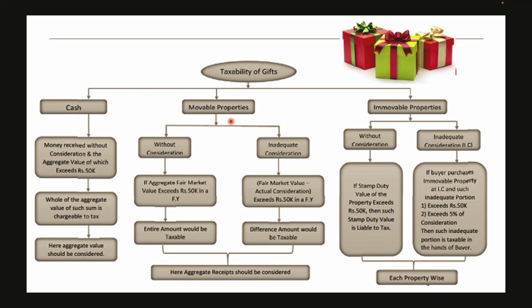In case of movable property, there are two types of assessment. One is without consideration and another is inadequate consideration. Only a partial amount will be paid for it, and that is what we call inadequate consideration. If it is without consideration, we have to take the fair market value. If the fair market value exceeds rupees 50,000 in the financial year, then the entire amount is taxable.